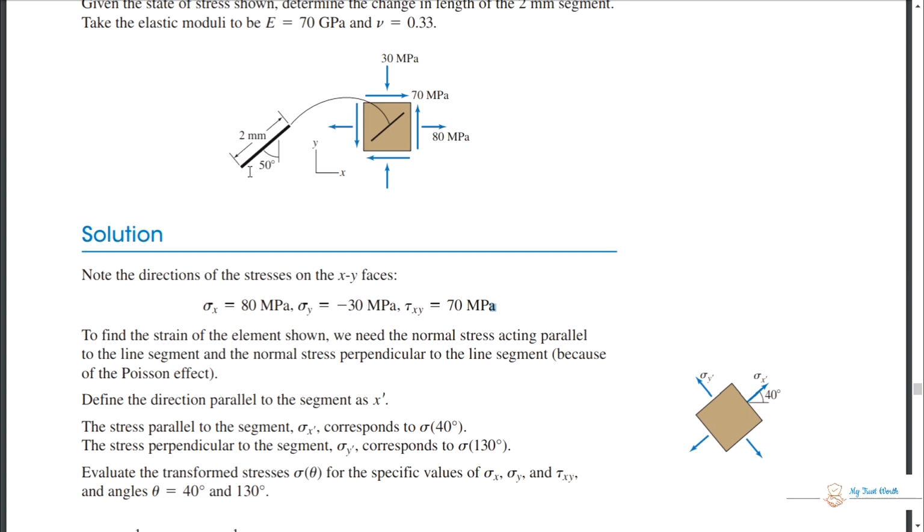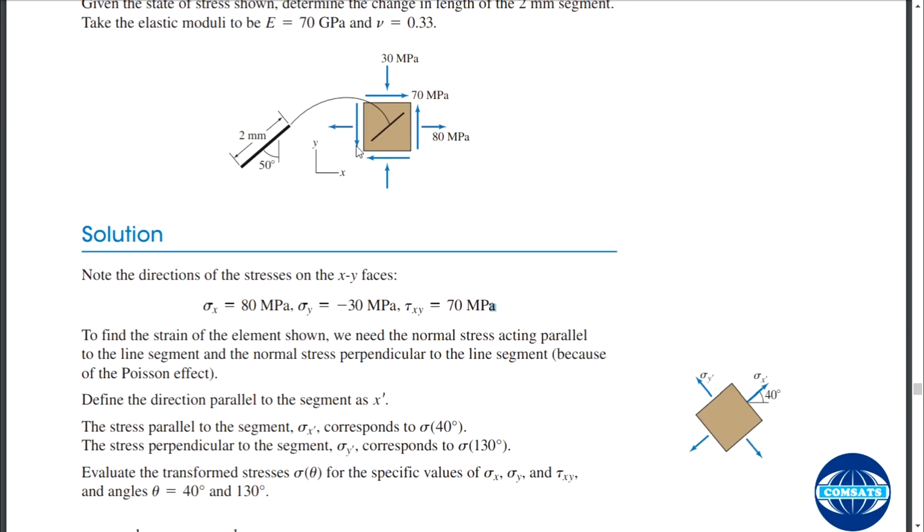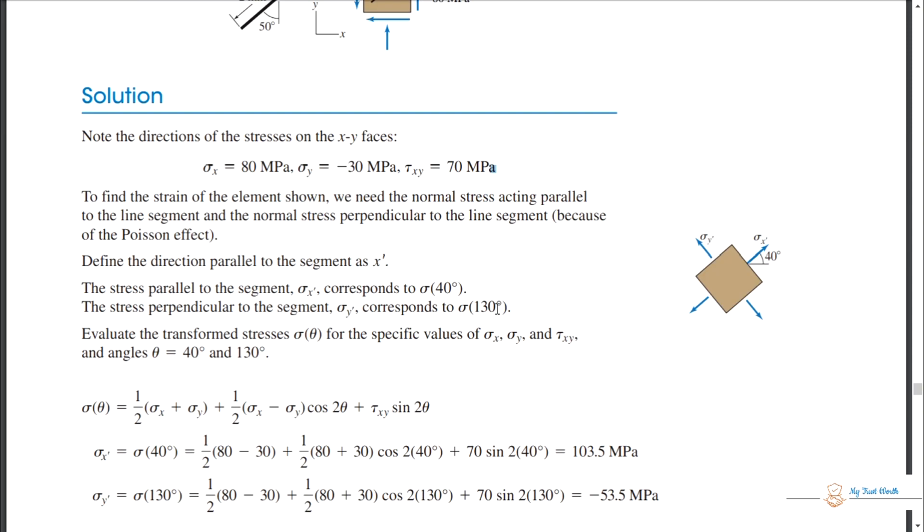So 50 and 40, 90 plus 40, you will get the axis perpendicular to this one, so 130 degrees. You should compute it graphically, meaning the angle which the normal to this axis makes with the positive x-axis. So that will be 130 degrees.